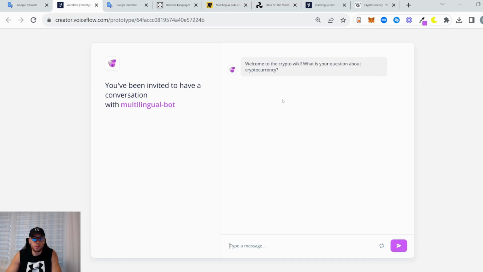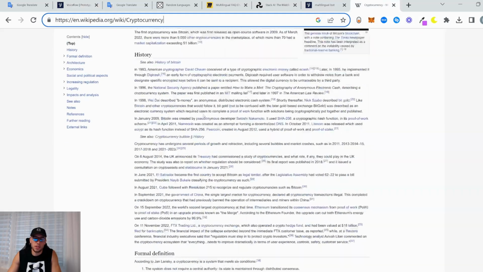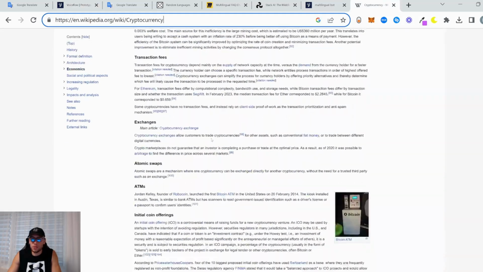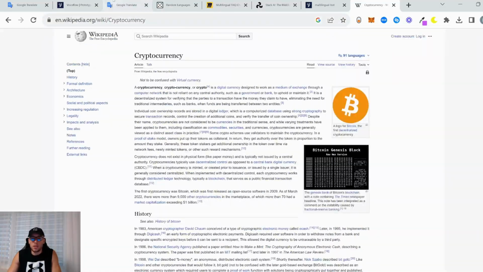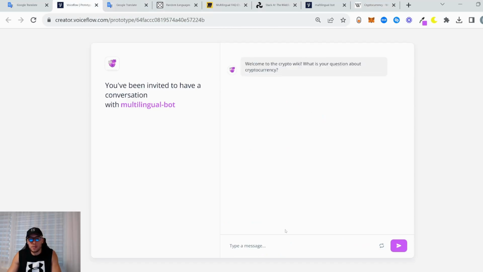So, as I've said, this chatbot answers questions about cryptocurrency because it has a knowledge base with Wikipedia cryptocurrency, which is this. Basically just this page. It has a lot of info about cryptocurrency. So yeah, let's ask it some questions about cryptocurrency in multiple languages. It greets us, welcome to the Crypto Wiki. What is your question about cryptocurrency?